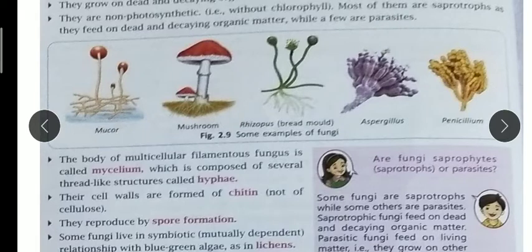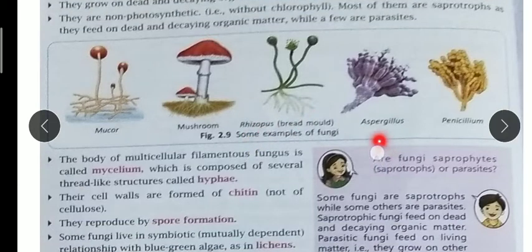A few examples of fungi are mucor, mushroom, rhizopus. This is a bread mold. On bread, when there is humid condition, fungus grows on our bread. That fungus is called bread mold, and its biological name is rhizopus. You can see the black or white outgrowth on the bread, that is rhizopus fungus.